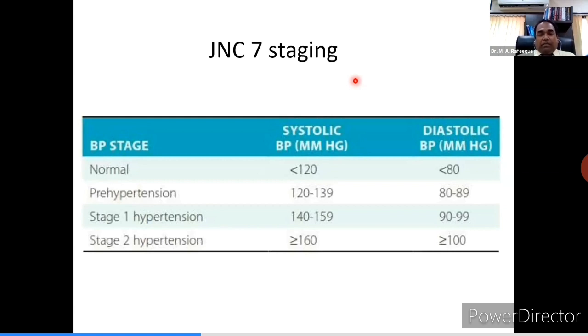Basically, they haven't changed much of the categories or values of this staging, but they gave a cutoff value of systolic blood pressure of more than 150 and diastolic 90 for elderly people who are more than 60, and diuretics, which were recommended as a first line drug in JNC 7, were not recommended in JNC 8.